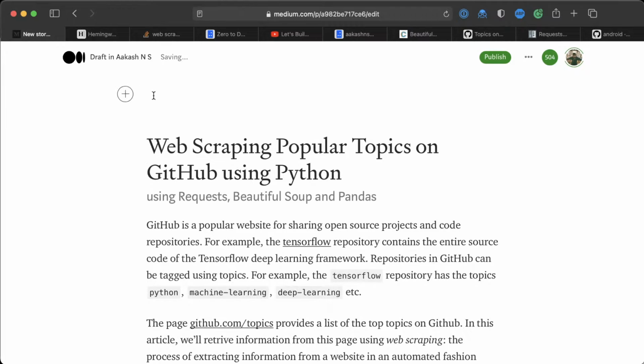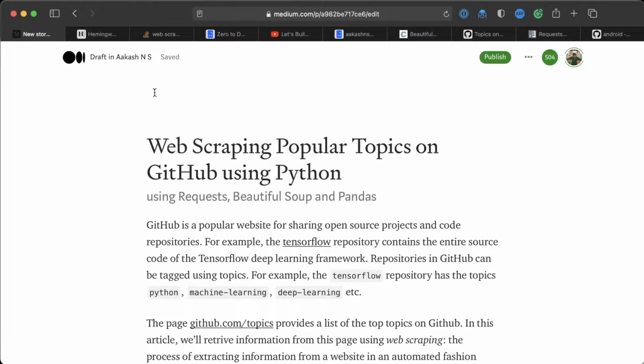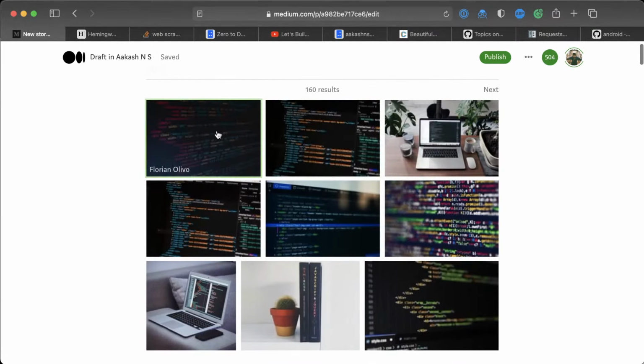Having an image in your preview is going to enhance the appeal of your blog post and is going to lead to a lot more clicks, a lot more people reading your blog post. So one way to add an image is using this search option on Medium. This is also another nice thing about Medium. I'm just going to search for the HTML here, and it looks like this looks nice. So maybe I'll pick one of these.